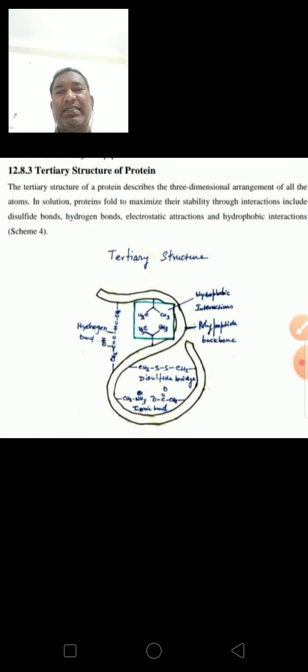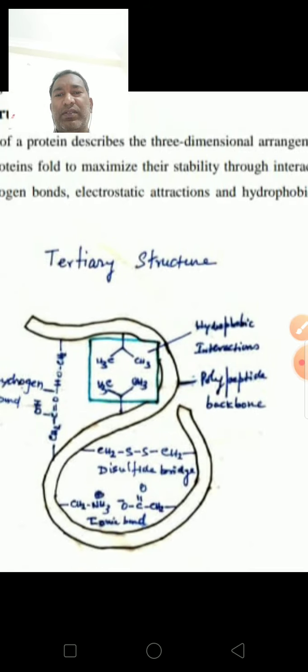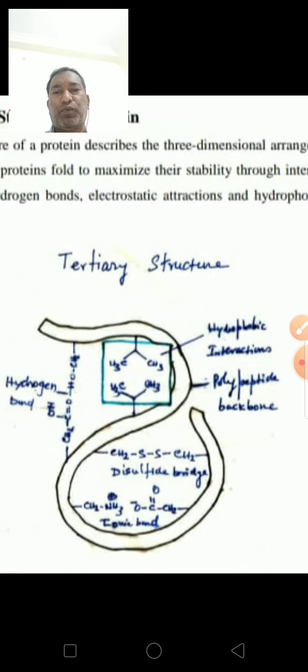The tertiary structure will also have other bonds like hydrogen bonds. In solution, proteins fold to maximize their stability through interactions that include hydrogen bonds, disulfide bonds, electrostatic attractions, and hydrophobic interactions. See here, this is the tertiary structure of protein.